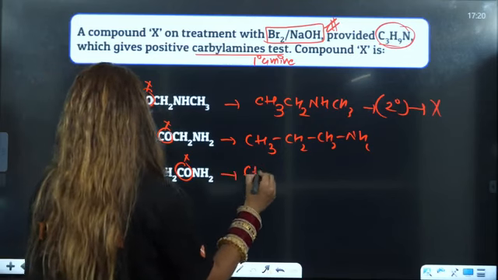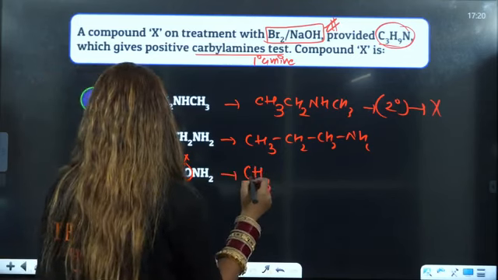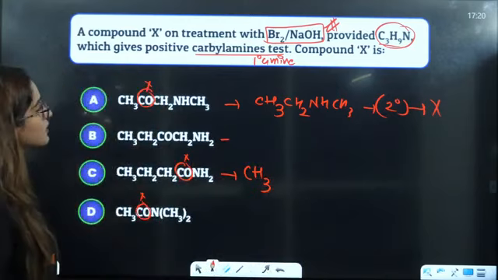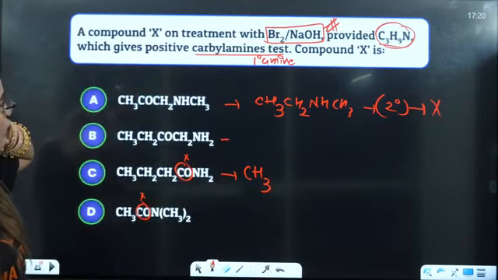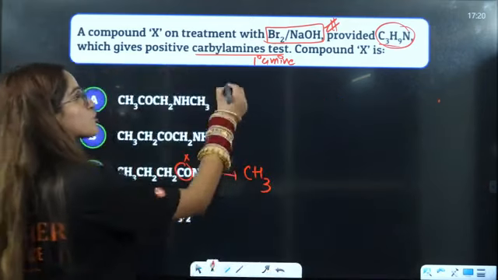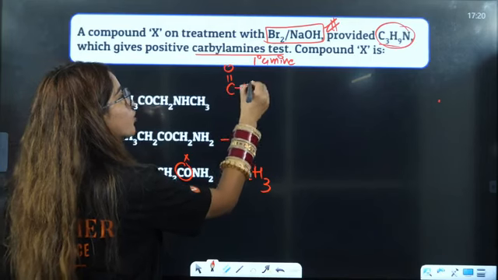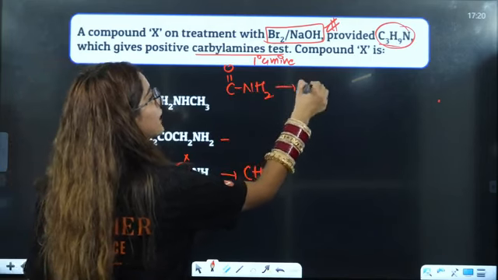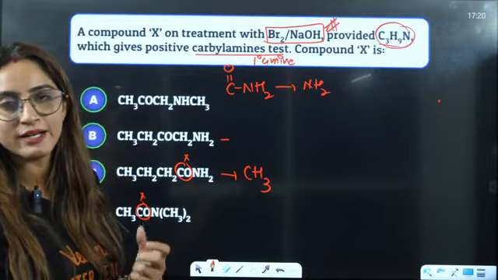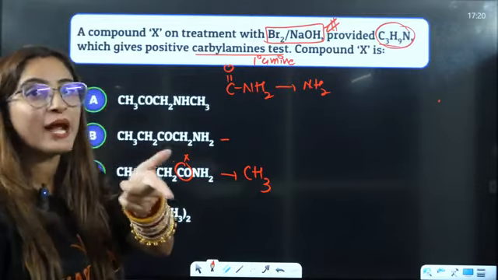This is CH3. Acha, this will not be eliminated. Why? The reason is that the CO should be of an amide. This is not an amide. CONH2 will be converted to NH2. It's not that any carbonyl group will be eliminated, only the carbonyl that is there in an amide.